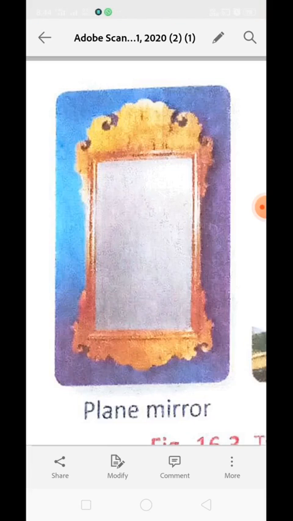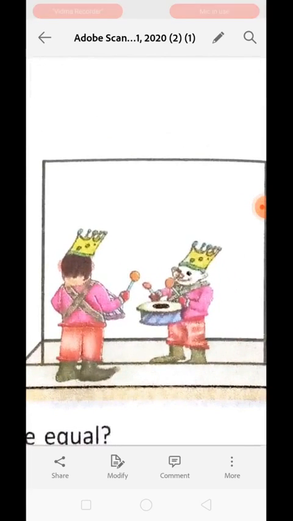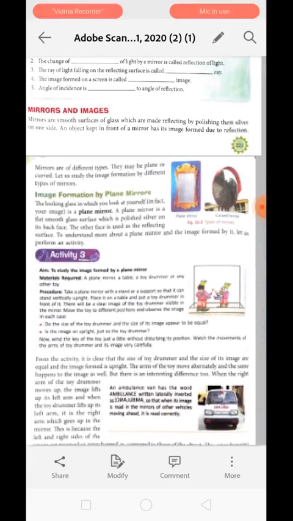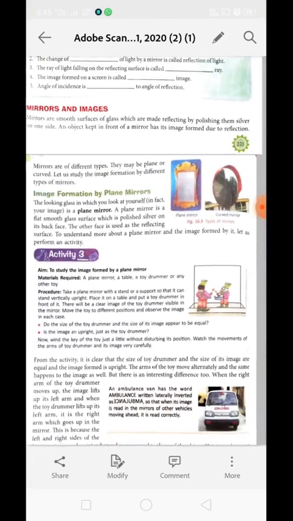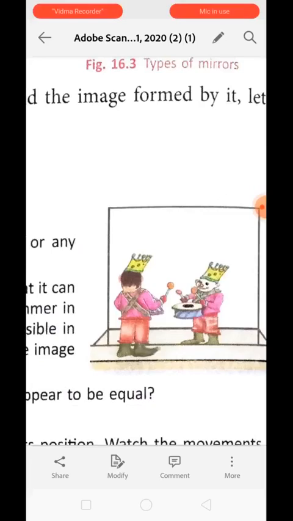A plain mirror. A plain mirror is a flat, smooth glass surface which is polished with silver on its back face. The other face of the glass will act as a reflecting surface. To understand more about the plain mirror and the image formed by it, let us perform an activity. Just see over here, activity number 3. To study the image formed by a plain mirror, what do we need? We need a plain mirror first, a table, a toy drummer or any other toy can also help us do this activity.